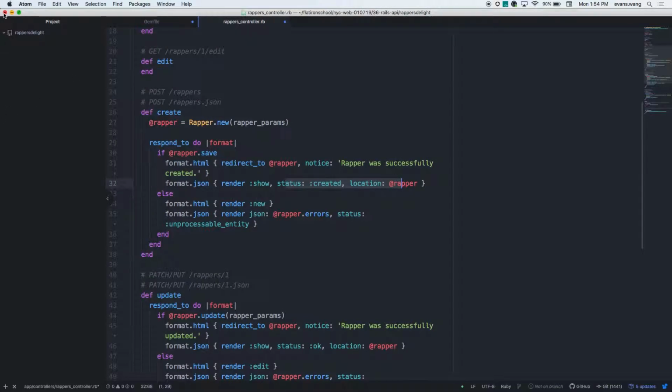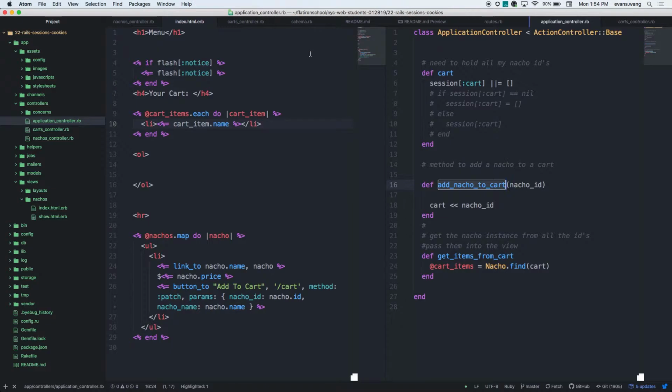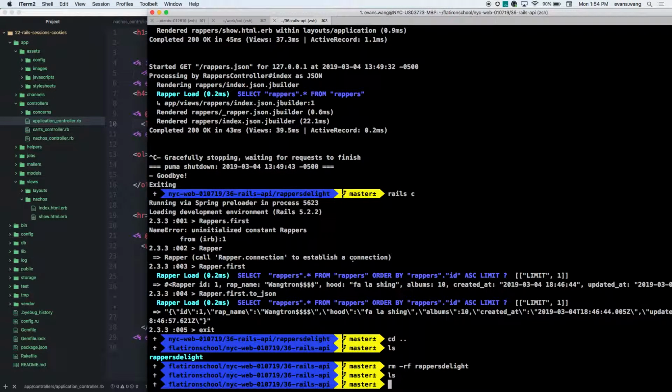So what I'm going to do is completely blast wrappers delight, and I'm going to make wrappers delight again, but not with scaffold. Is that cool? So rm, recursively remove, this is very dangerous. Wrappers delight, boom, gone. Wow, powerful. This should not even be here. Don't save. Cool. Then I'm just going to do rails new, an app called wrappers delight.